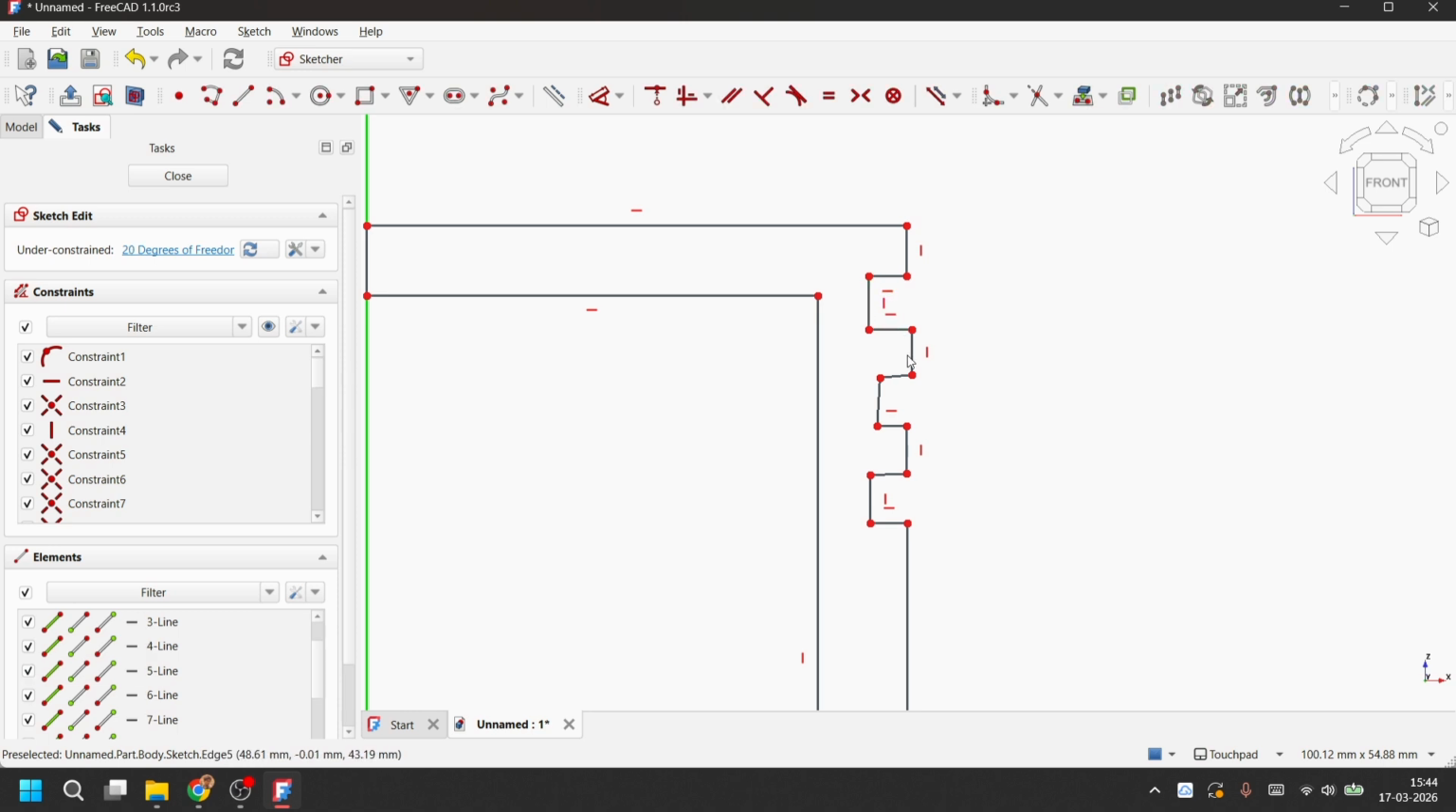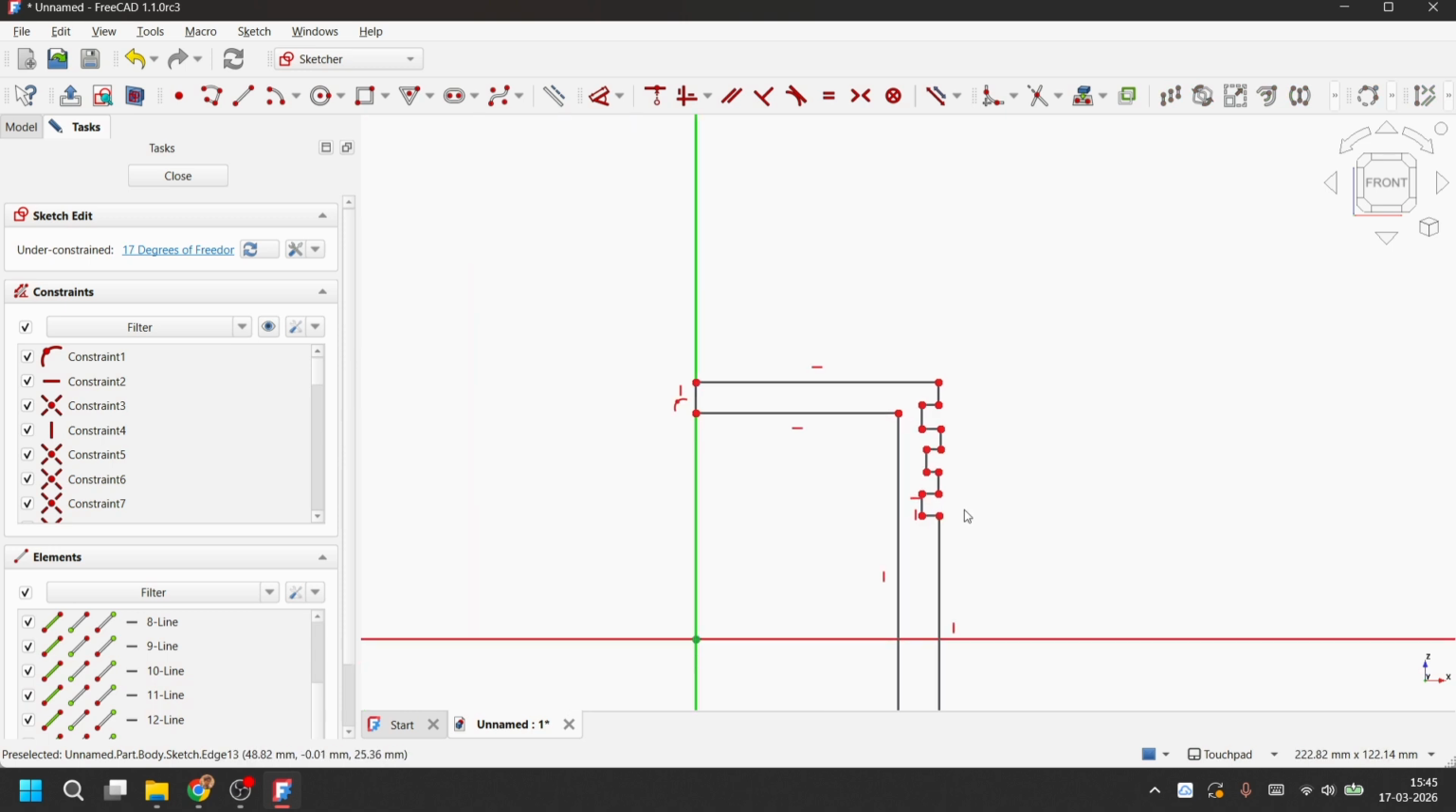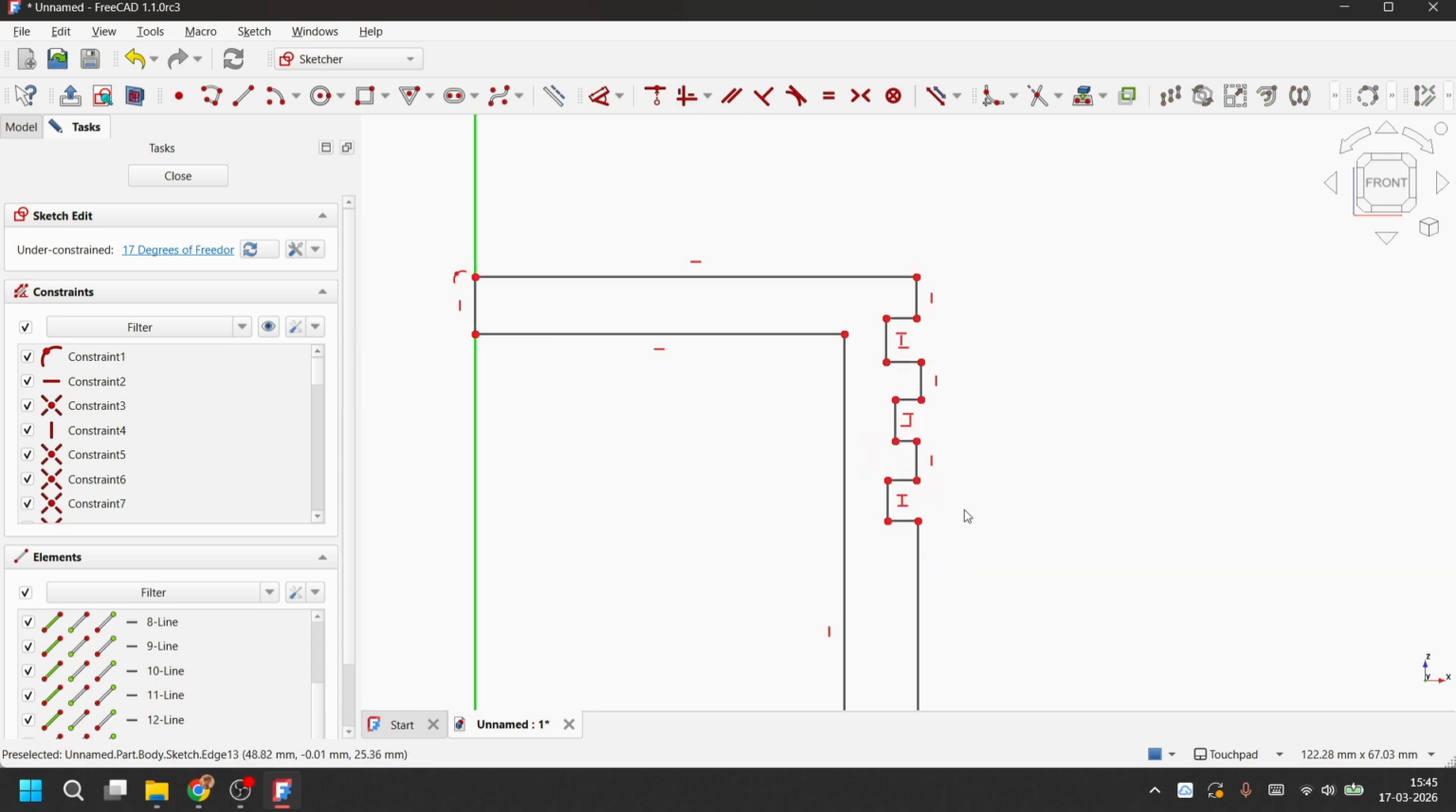Here we are doing the same for all the imperfect lines. A way to distinguish between these imperfect lines and straight lines is to see that the straight lines have a marking on their sides.